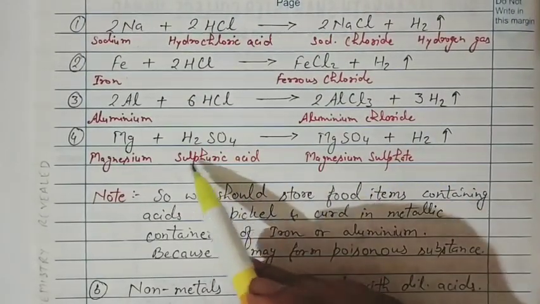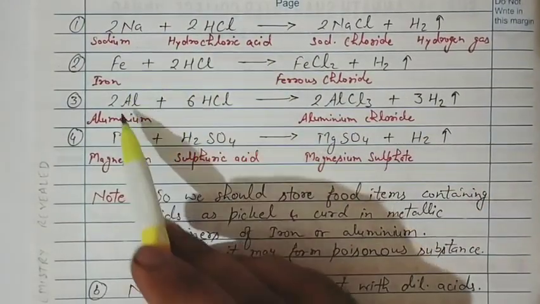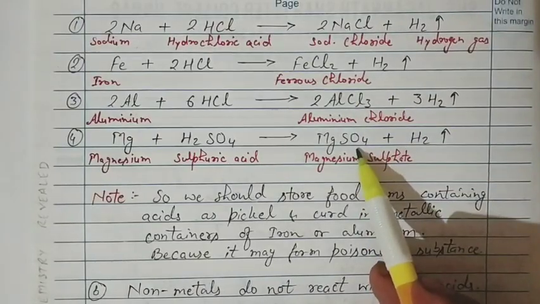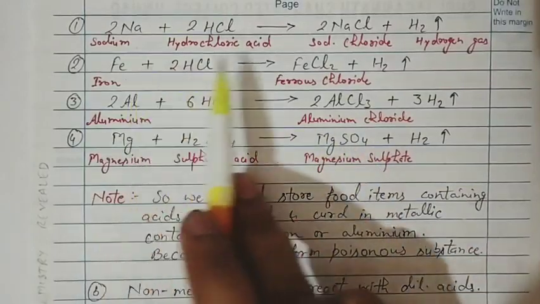So I have taken just a different acid here. It doesn't matter which acid you take with which metal, the reactions will be the same, just the salts will change, but hydrogen is the common product in the reaction of metals with acids.